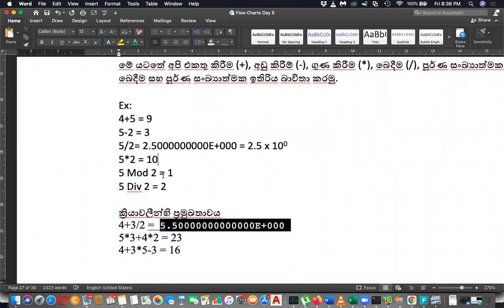So mod means, for an example, here are 2 monkeys and 5 caps. This is like a grade 5 scholarship question. 2 monkeys, 5 caps. You are asked to divide these caps among the monkeys, equally.